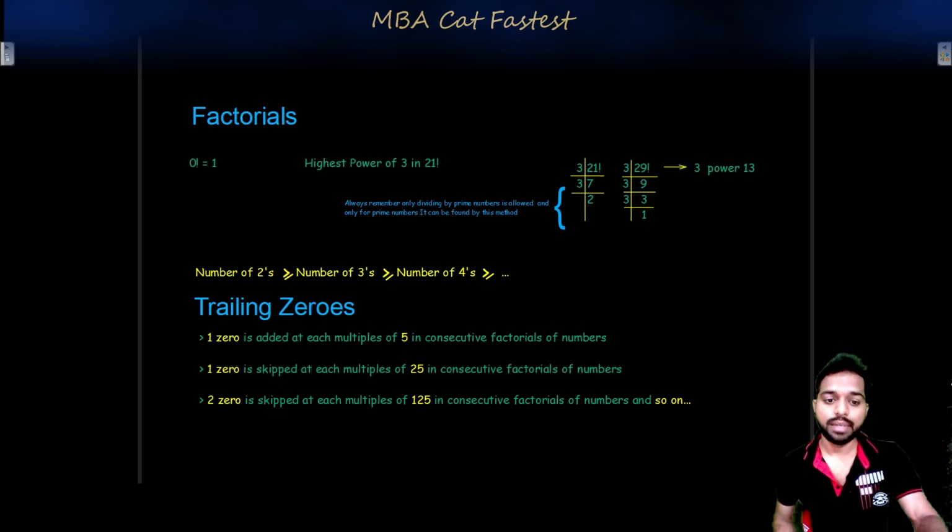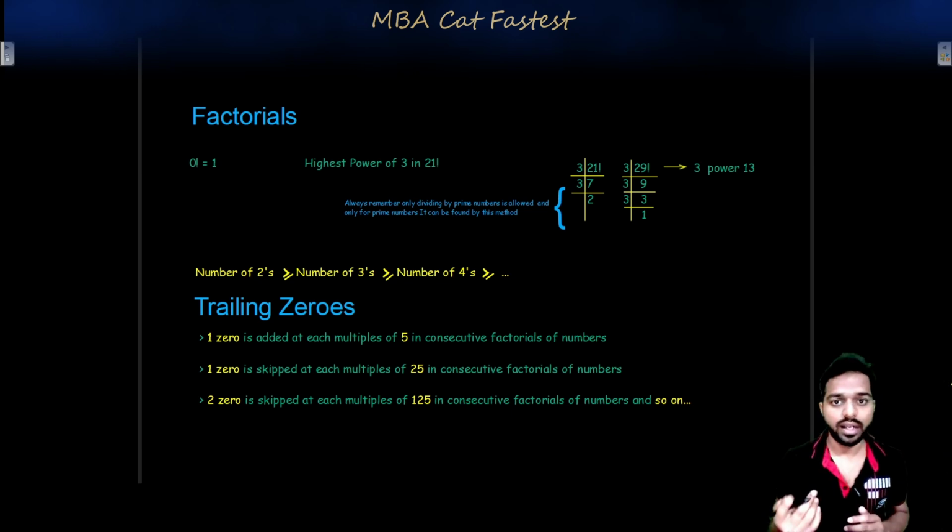One 0 is skipped at each multiple of 25 in consecutive factorials of numbers. What does this mean? When a 5 comes, it will give one additional 0. So in 25, two 5's come. So what will happen? Let's say 24 factorial has four zeros.